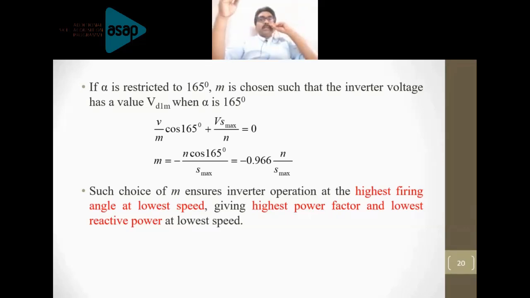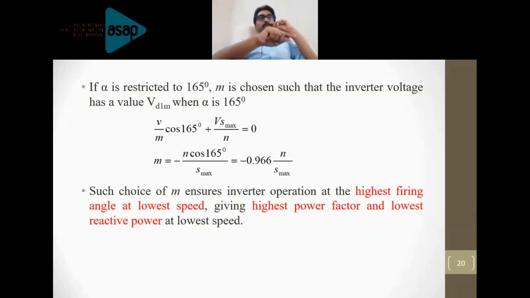You can reduce the speed of the machine by increasing the firing angle, right? So you can reduce the speed to the lowest value by applying alpha equal to 165 degrees. At that point, you can obtain maximum voltage from the machine that can be taken through the uncontrolled rectifier. That is what is given with the help of this equation.